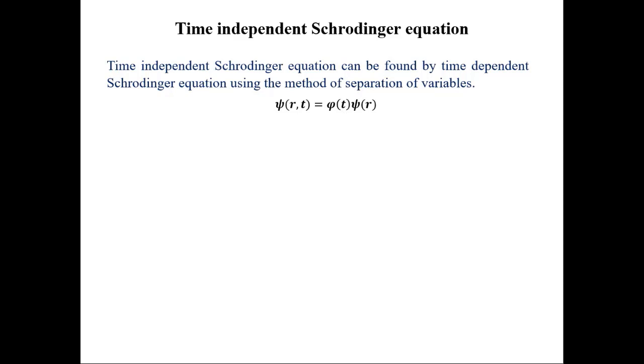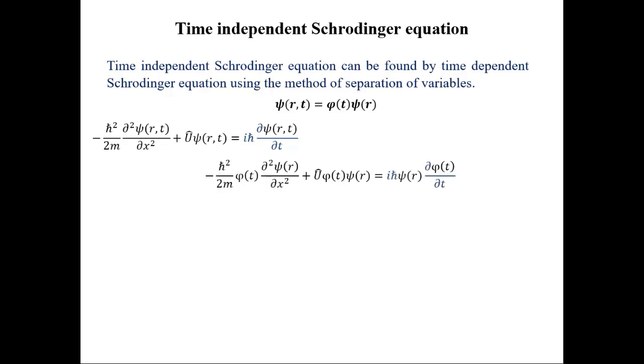But the question arises: is it always possible to separate the variables? The answer to this question is not universal, but for most systems it is possible. It is so because most of the forces are either not changing with time, or we are interested in events so rapid that the time involvement can be avoided. So if you put this wave function in the time-dependent Schrodinger equation here, then it will be like this. Now we can simplify this equation and it becomes like this.